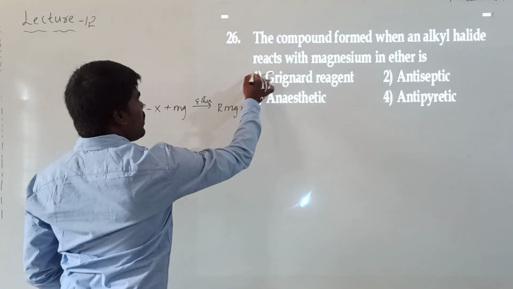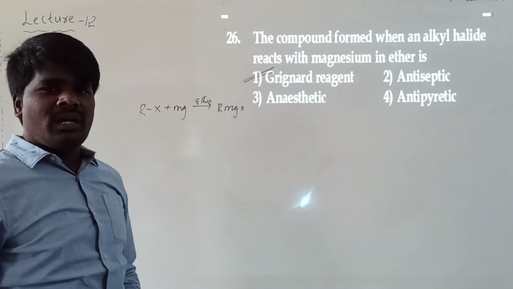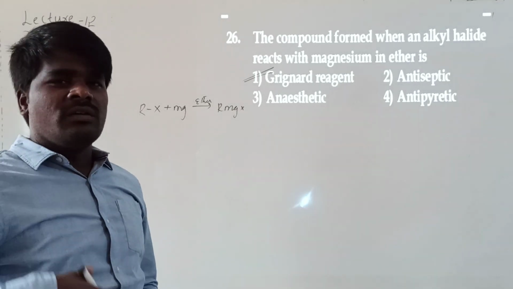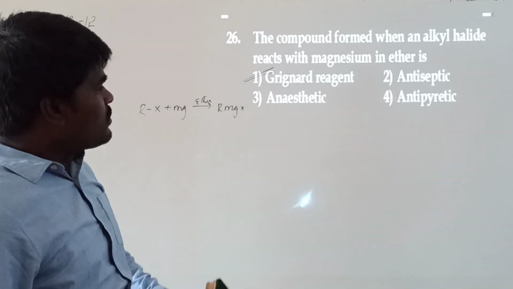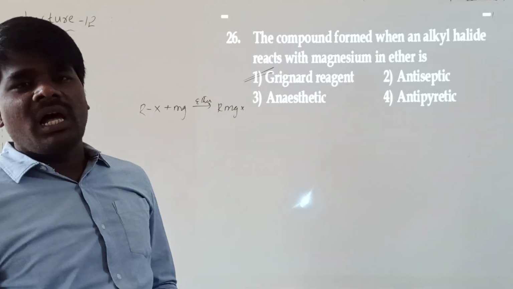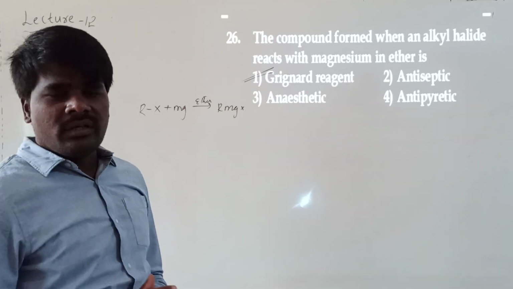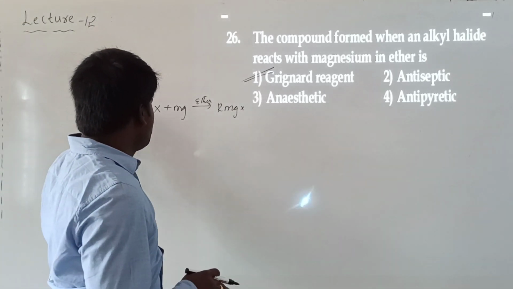It is called Grignard reagent, a very important reagent. We are going to have a lot of discussion about this Grignard reagent when we discuss organic chemistry. Then you will understand its importance. So far, just remember that it is prepared by magnesium reacting with alkyl halides in the presence of dry ether. It's a compound of magnesium, which are called organometallic compounds.